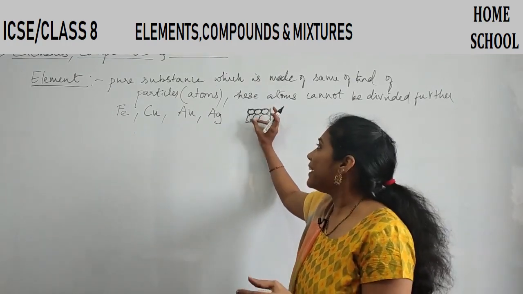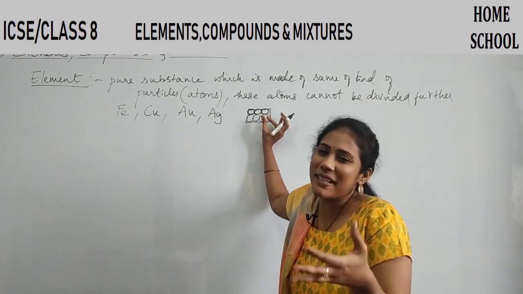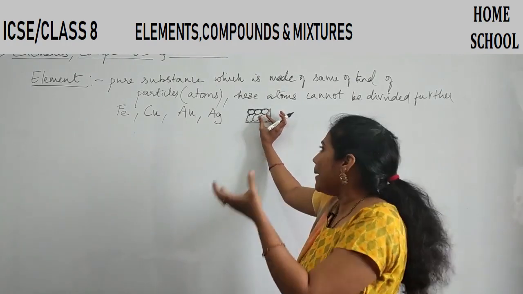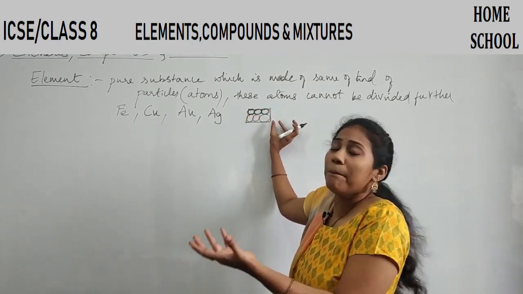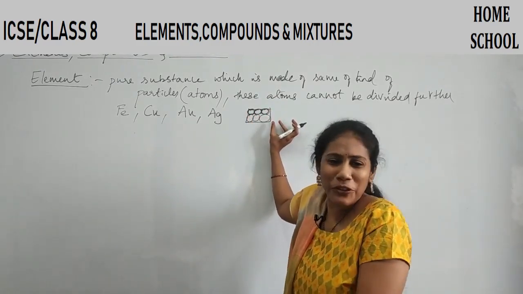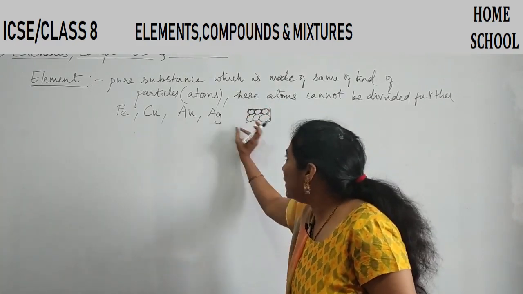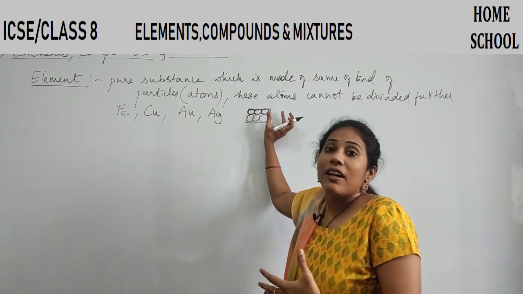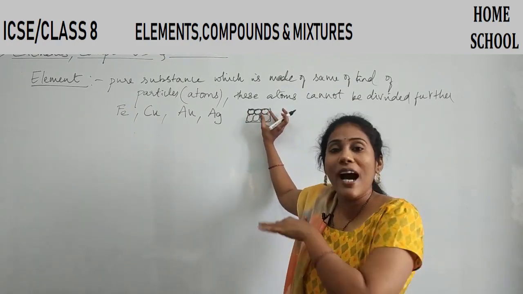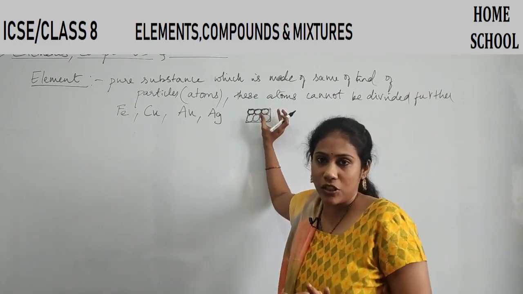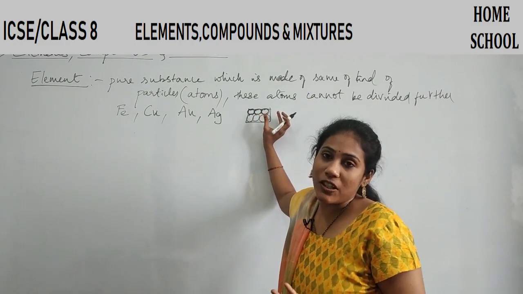And all these particles are uniformly spread in a structure. They are not present however they want. Say in some block of a piece you have more atoms, or in some block of a piece you have fewer atoms. You don't observe that. It's not that concept. In all the parts of a piece you have iron atoms uniformly, equally spread throughout the surface, throughout the structure. So that's why I say an element is homogeneous in nature.